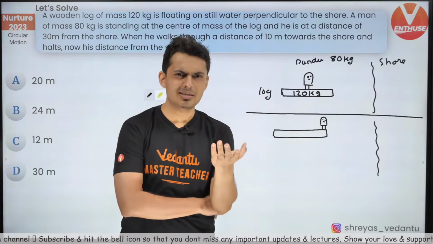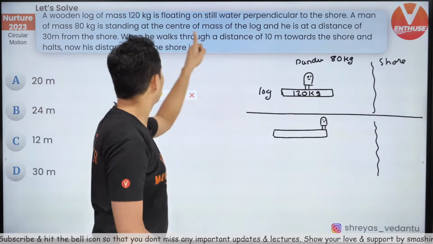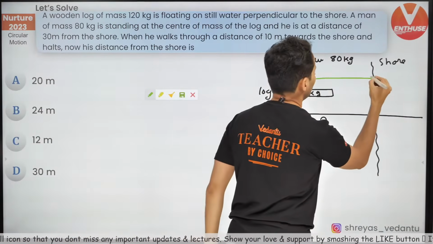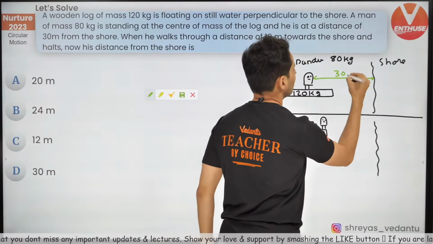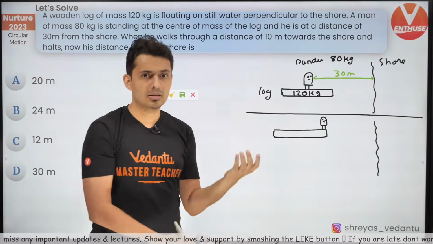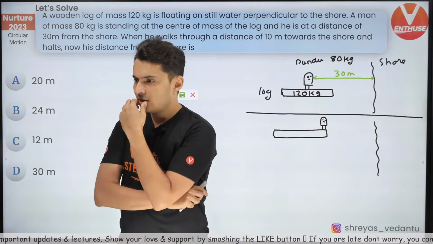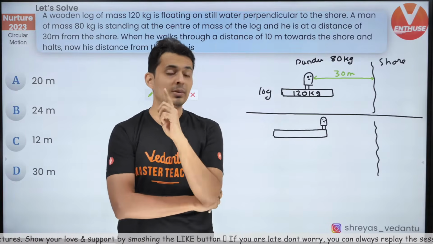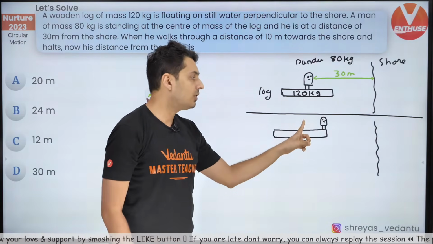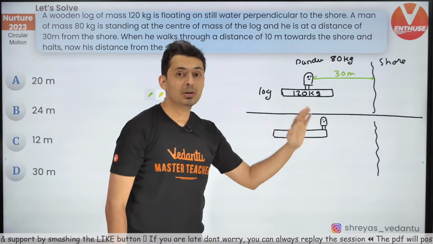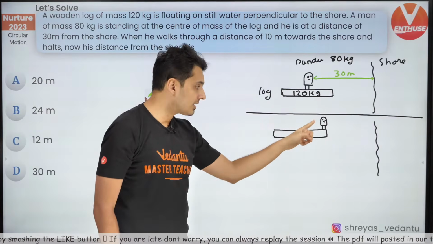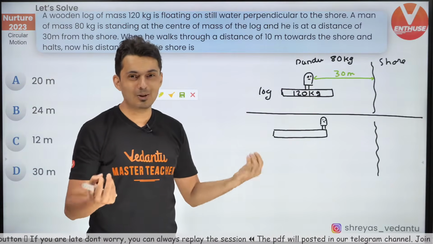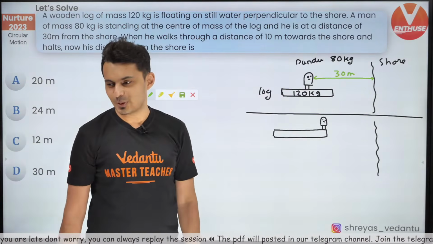You're like, sir, isn't it simple? Pandu was earlier 30 meters from the shore. It's given. If he moves 10 meters, now he's obviously 20 meters away. Sir, option A. Obviously that is wrong. Be careful about it. The reason is, Pandu did not move 10 meters with respect to the ground. He has moved 10 meters with respect to the log. Even the log has moved behind, so you do not know how much the log has moved behind. So be careful about it.